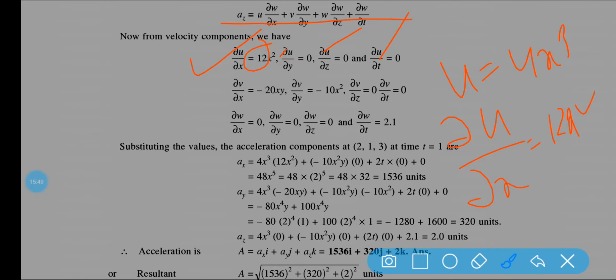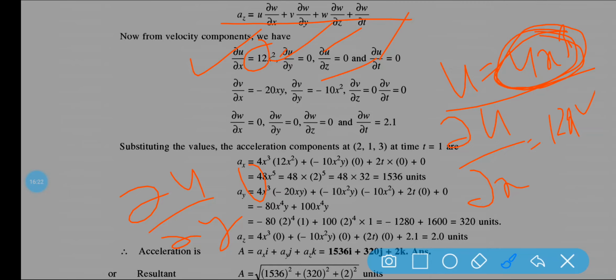Now for del u by del y, there is no y component, so it will be 0, because with respect to y this term is constant, and the derivative of a constant must be 0. Similarly there is no z component, so del u by del z is also 0. And there is no t component, so del u by del t is also 0.